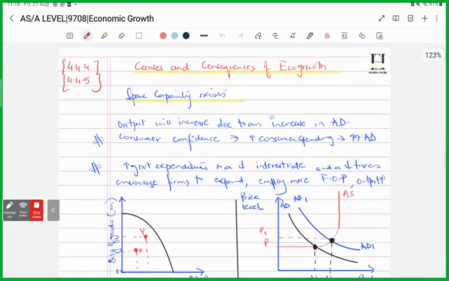We are back with the second part of our 9708 topic 4. We'll be looking at the causes and consequences of economic growth today.